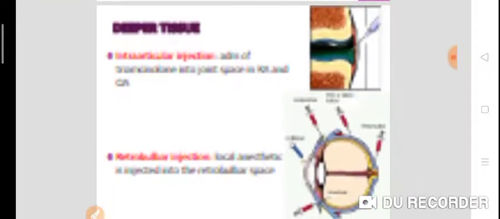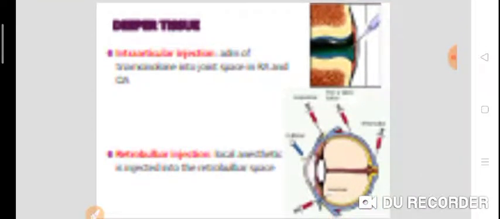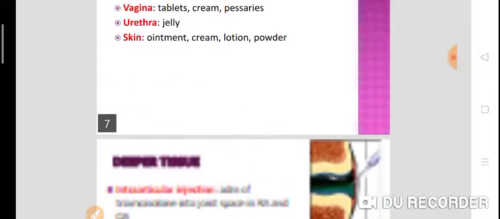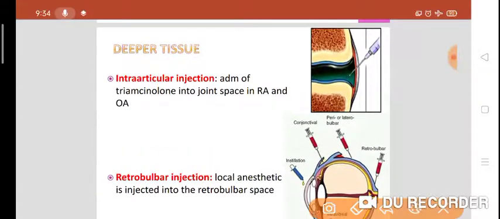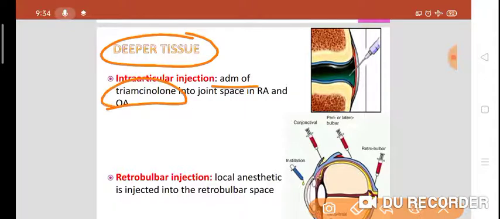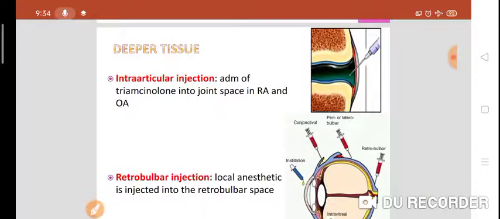Now, when we say deeper tissues, like intra-articular injection, it is administration of triamcinolone into the joint space in rheumatoid arthritis and osteoarthritis.